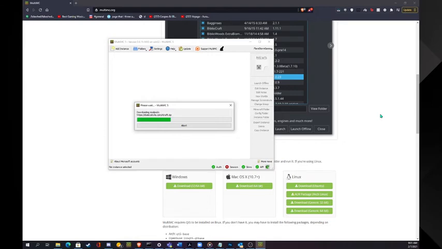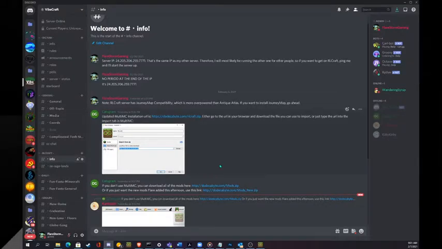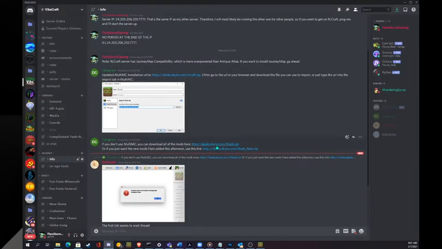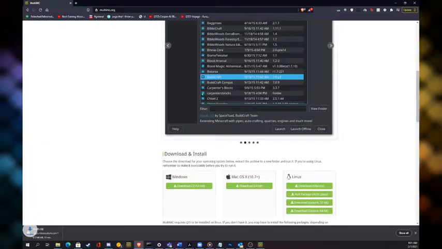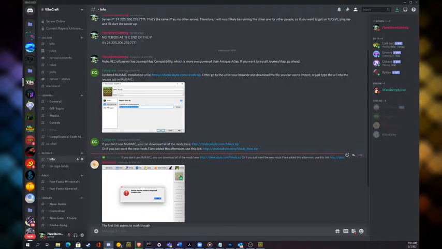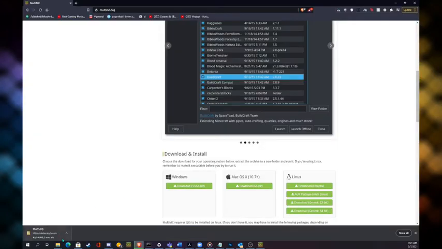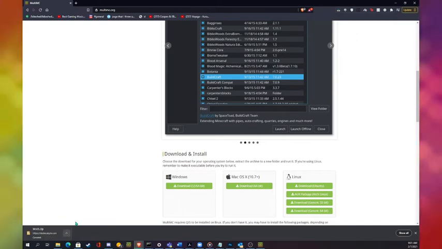Okay, well, while this spins, I'm going to show you how to do it without MultiMC. There are two ways to do it. One is this one, where you just click it and it will open it up, and you can download a zip file, which should download pretty quickly. The other one is that, but I don't really need this because I already have it, so I'll just cancel.